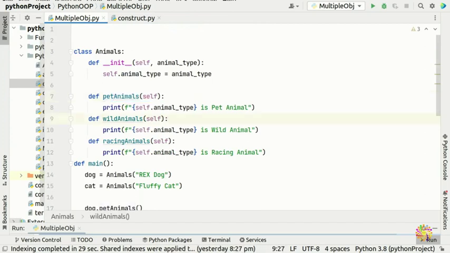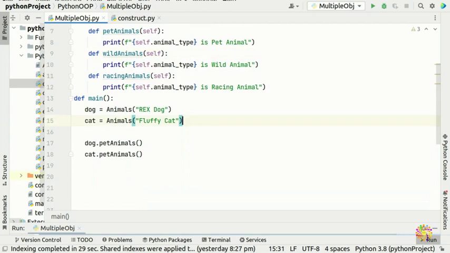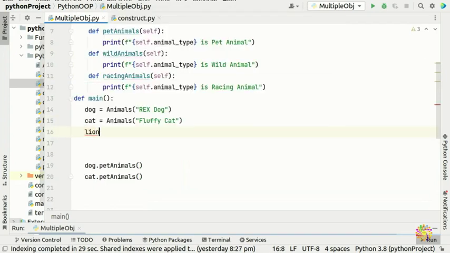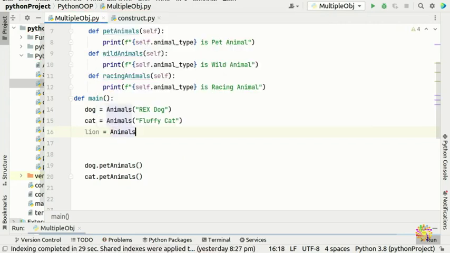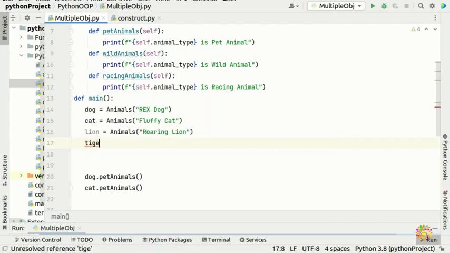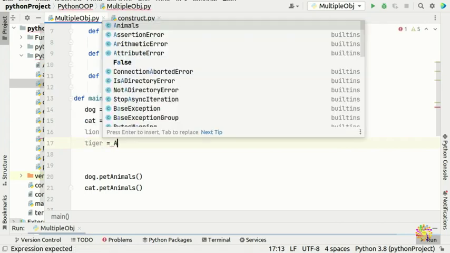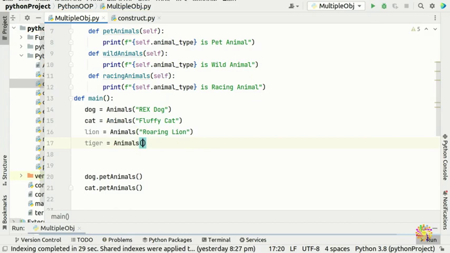So how about if we put another two objects? For example, lions and tigers, we can do that. We're going to say lion, and we say animals, and we can say roaring lion, for example, and here we put a tiger, and we say animals, and we say powerful tiger, for example.